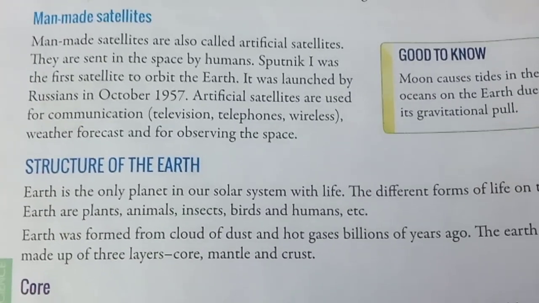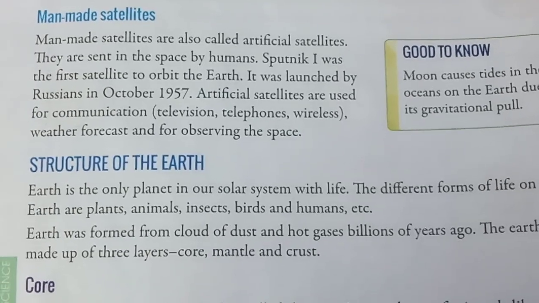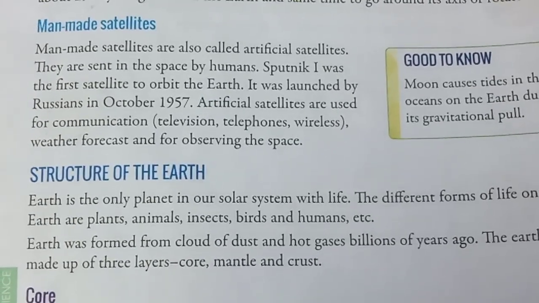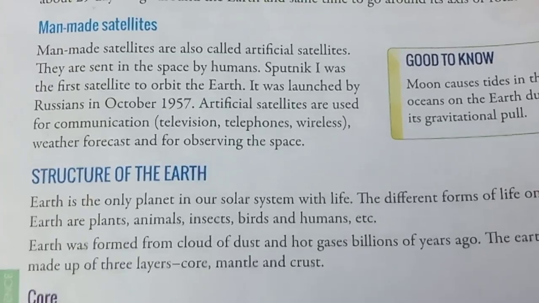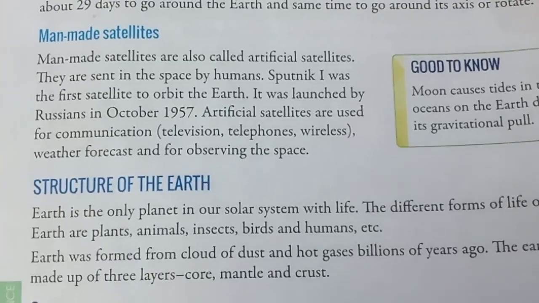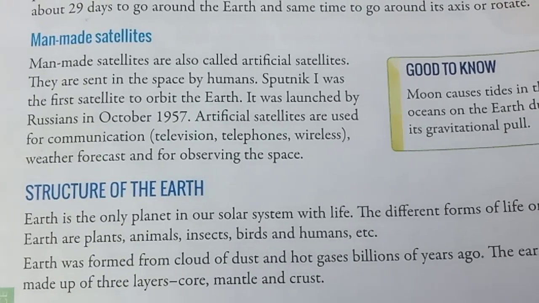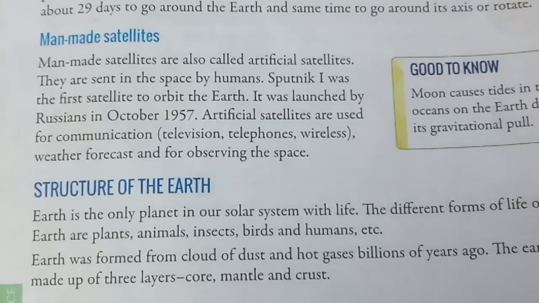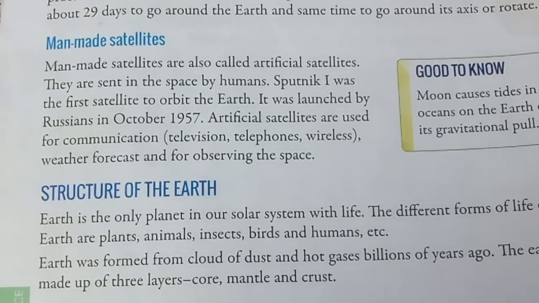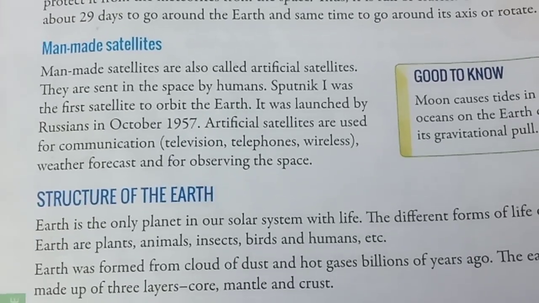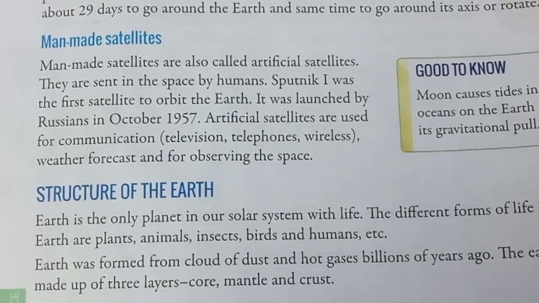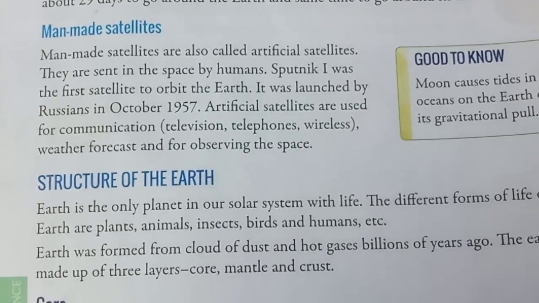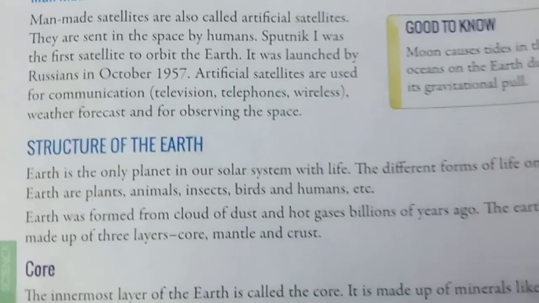Now man-made satellites. Man-made satellites are also called artificial satellites. They are sent in the space by humans. Sputnik 1 was the first satellite to orbit the Earth. It was launched by Russians in October 1957. Artificial satellites are used for communication, weather forecast, and for observing the space.